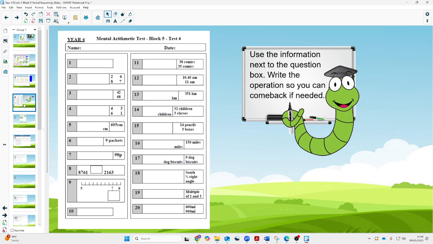What is 2, 7, 8 and 6 all together? Number 3. How many less than 68 is 42? How many less than 68 is 42?